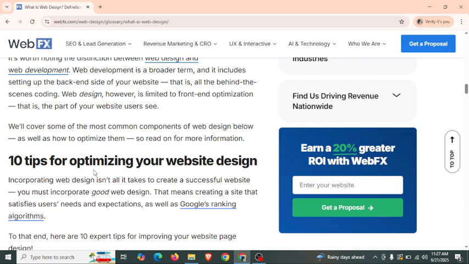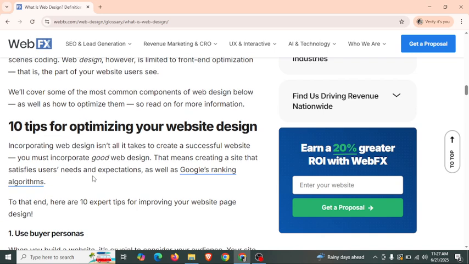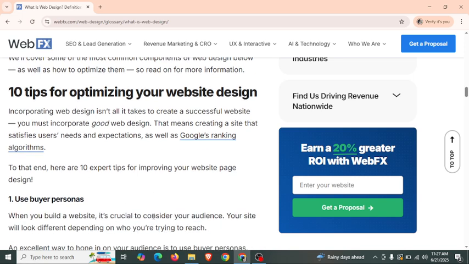Here we discuss 10 tips for optimizing your website design. Incorporating web design is not all it takes to create a successful website. You must incorporate good web design. That means creating a site that satisfies users' needs and expectations as well as Google ranking algorithms. To that end, here are 10 expert tips for improving your website page design.